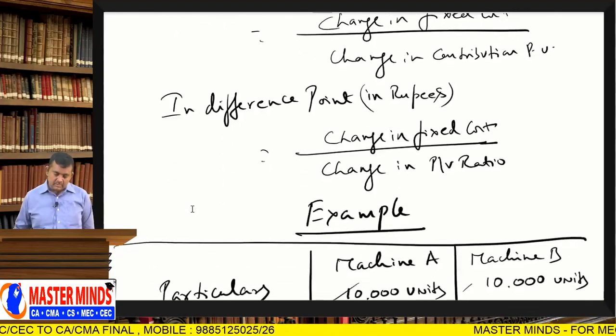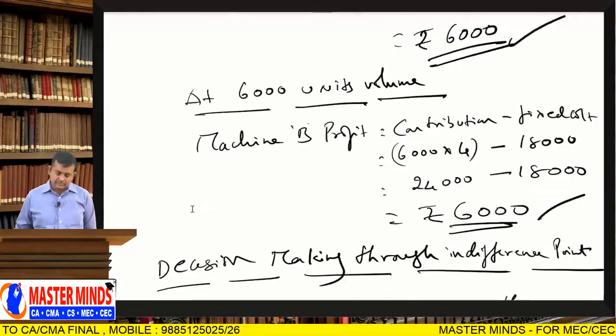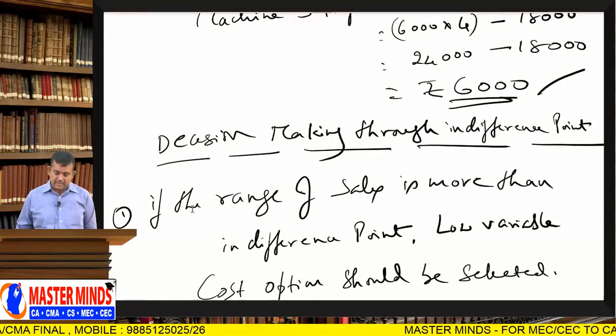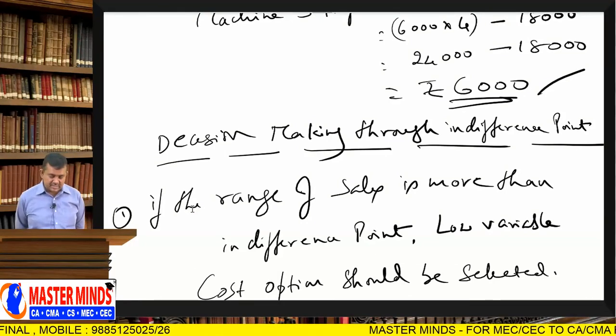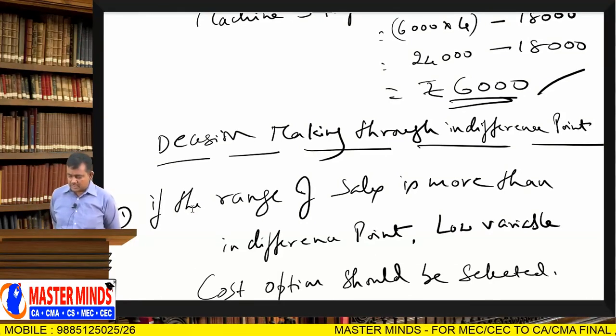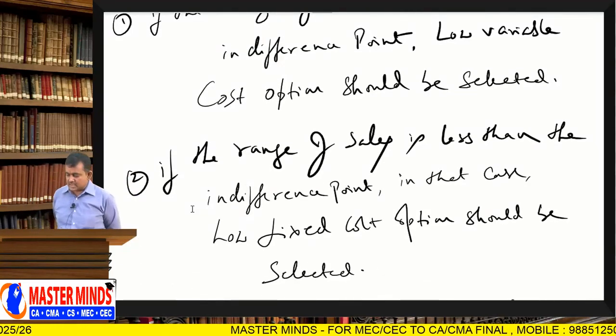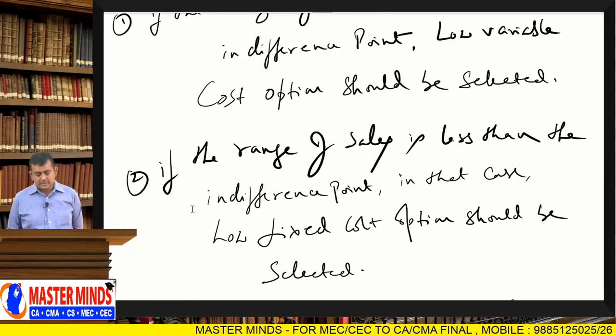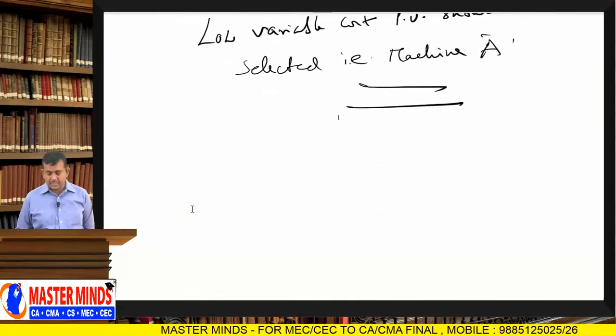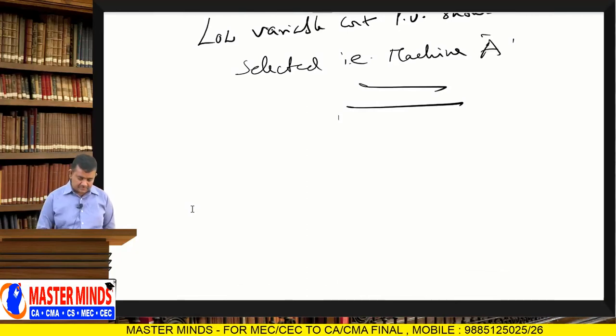Right. Next. Decision making through indifference point. If the range of sales is more than the indifference point, the low variable cost option should be selected. If the range of sales is less than the indifference point, in that case, the low fixed cost option should be selected. Okay. So, please keep in mind these points. Right. Next, note.